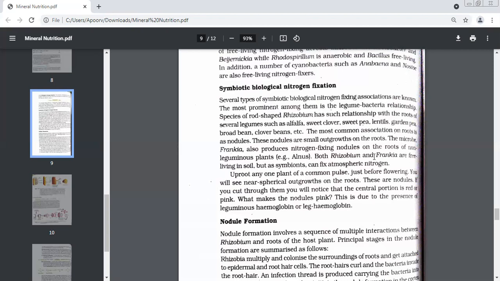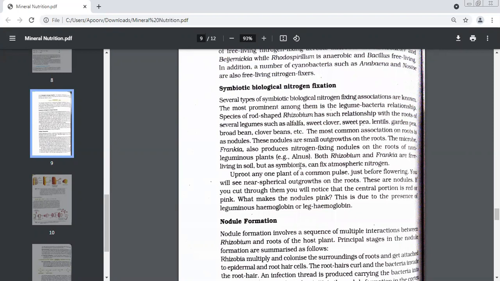These outgrowths are known as nodules. We have a microbe, Frankia. This also produces nitrogen fixing nodules on the roots of non-leguminous plants. In the case of leguminous plants, there was an association of rod-shaped bacteria, which we call Rhizobium. But even in non-leguminous plants, I just talked about a non-leguminous plant, Alnus.